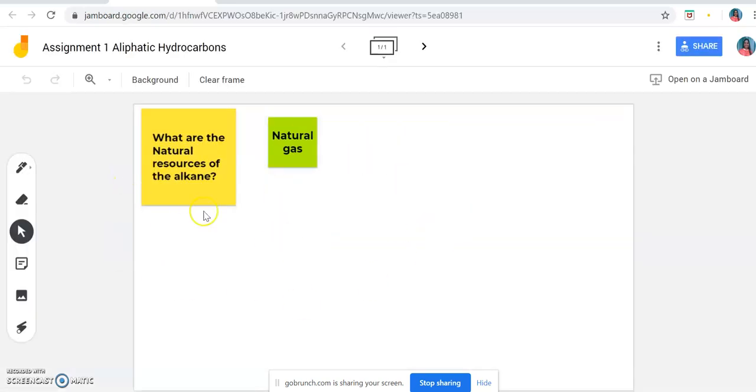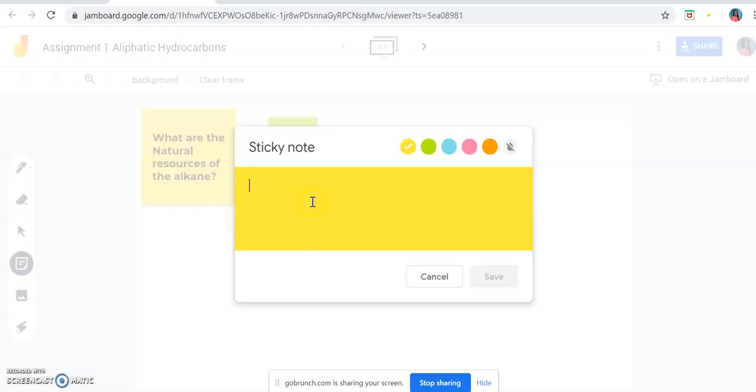Once you open the Jamboard, you can see there is one sticker where I have written my question. So I've asked you, what are the natural resources of alkane? To answer this question, you will select the sticker from here. Write your answer. For example, I'm writing biogas is the natural resource of the alkane. Once you write your answer, you can select the color for your sticker. I'm selecting blue here and just click on save.